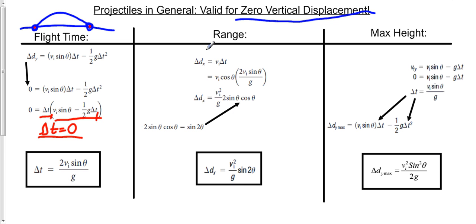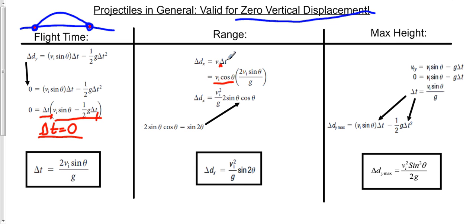We're going to take this value and use it now in our range equation. And again, range is the horizontal distance that this projectile travels. So remember, this is just k1 for constant acceleration, or even k4 if you want, and there is no acceleration. So we take delta dx equals vi delta t. We know that vi is, oh, actually, that should probably be vix. Vix delta t, so that means vix is just vi cos theta. And this is our expression for flight time that we just found down here.